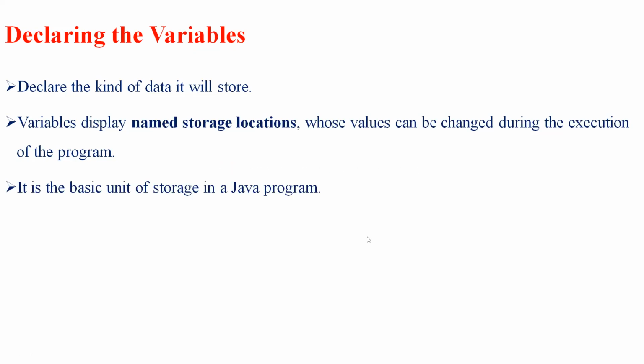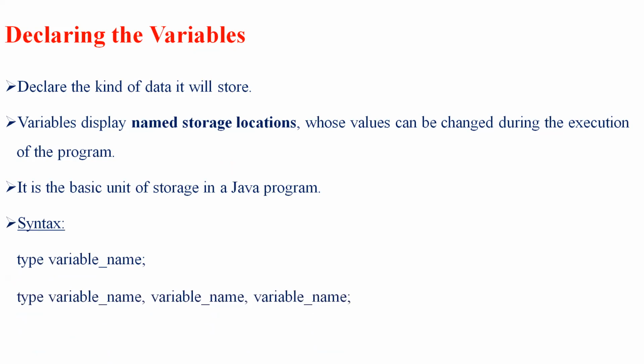It acts as a basic unit of storage. The syntax is type and variable name. As I said, type and variable name is the syntax of declaring a variable. Here the type represents the data type, and the variable name gives the name of the variable. The next syntax is type, variable name, variable name, variable name. In case of variables, we can declare multiple variables, so by using this syntax we can define different variables with the same data type.